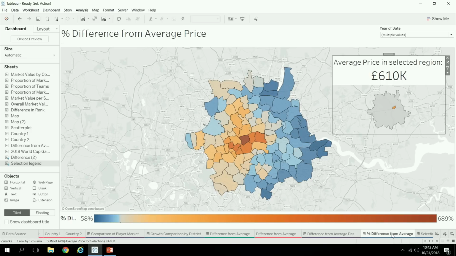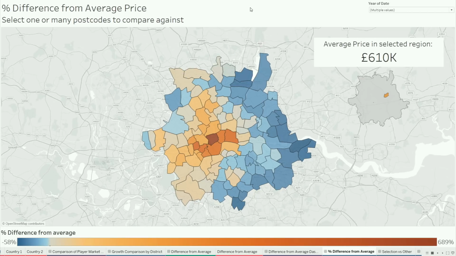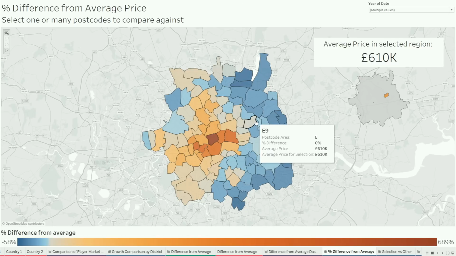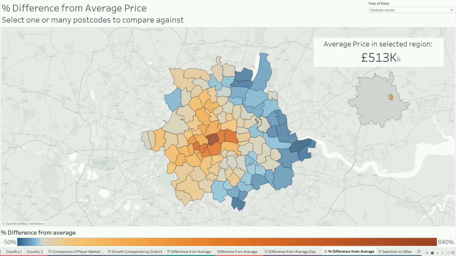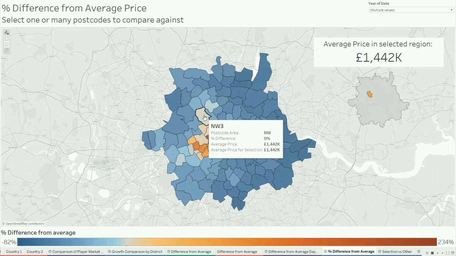Other applications of this same problem could be looking at the difference from the average price in a particular postcode. So where's E15? Somewhere right here. That's where I live. Now it's picking up the average price in that particular region, which I do not own a property in, and computing for every other postcode the difference from that selection. So you can baseline every other postcode against a particular postcode.